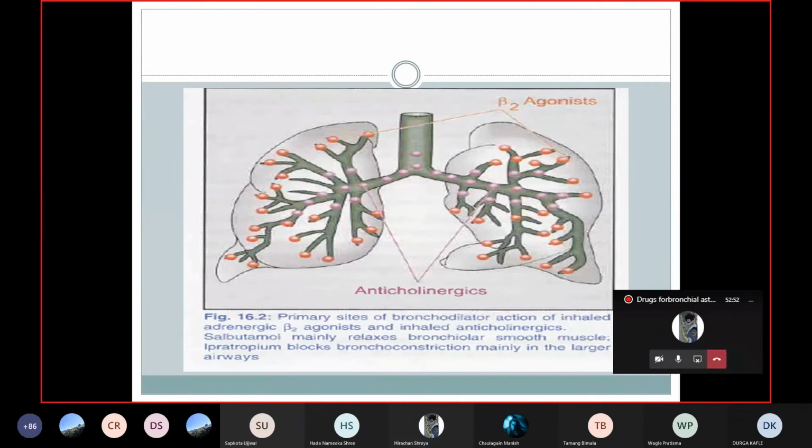Because of this combination, various formulations are available in the market. It is in the form of Combimist, salbutamol with the ipratropium bromide. It is available in the MDI also. It is available as a solution that can be inhaled by the nebulizer, and it is available in the MDI also. So various combinations of this beta-2 agonist and anticholinergic are available.